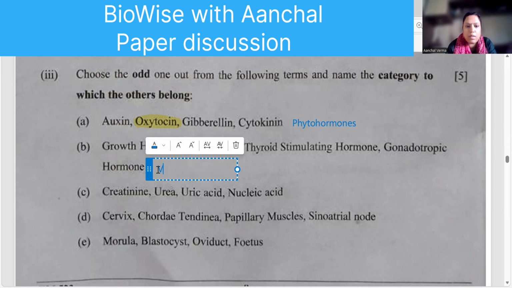Here vasopressin. Why vasopressin? Rest are the hormones released by the anterior pituitary.